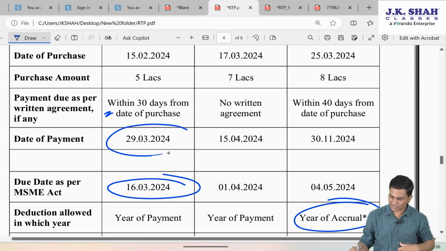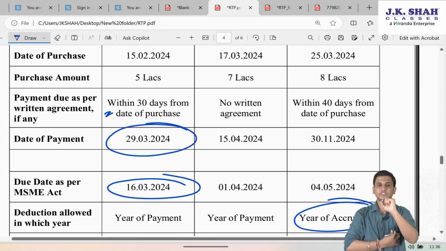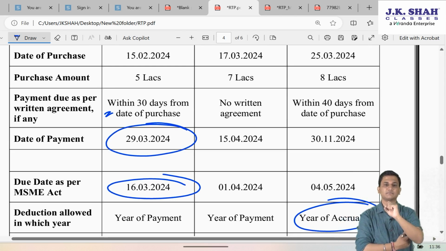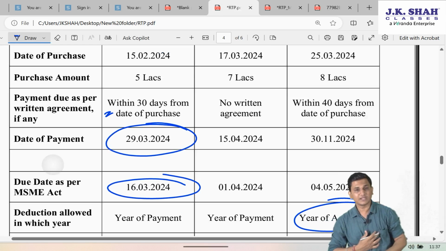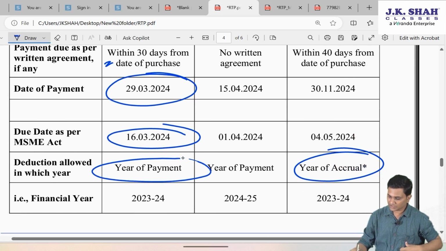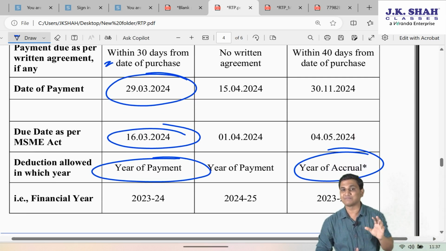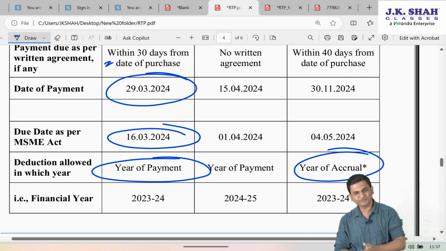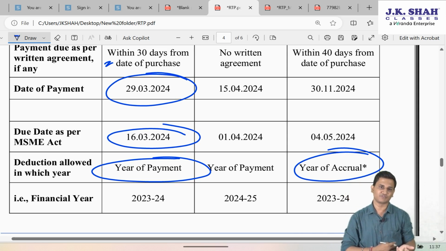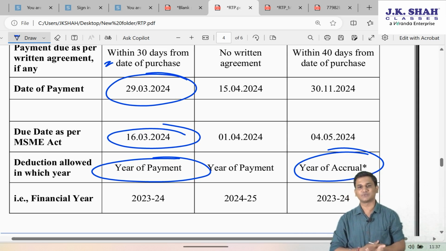Since the date of payment is after this due date, that is 16th March, the date of payment is given as 29th March. As per this amendment now, the deduction will not be allowed in the year of accrual, it will be allowed in the year of payment. But friends, in the first case, even the year of payment is 23-24. It is 29th March 24.